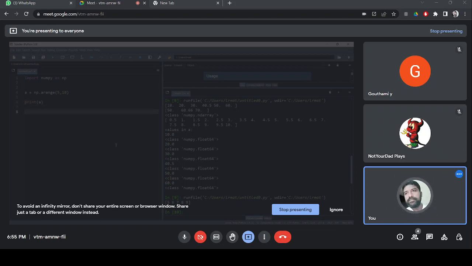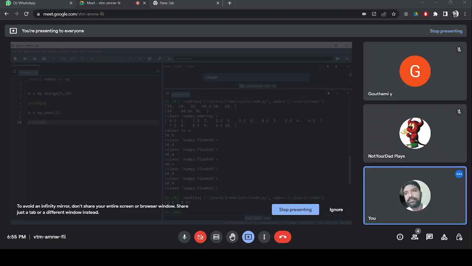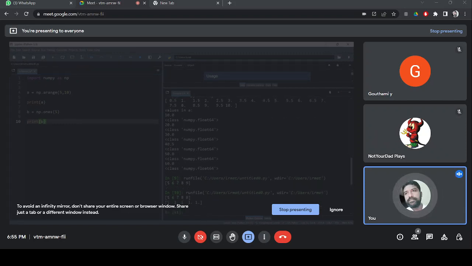Another function. Say for example, b equals np.ones. If I say 5, five ones will be created. By default, what type of data is it creating? Float. It is creating float.